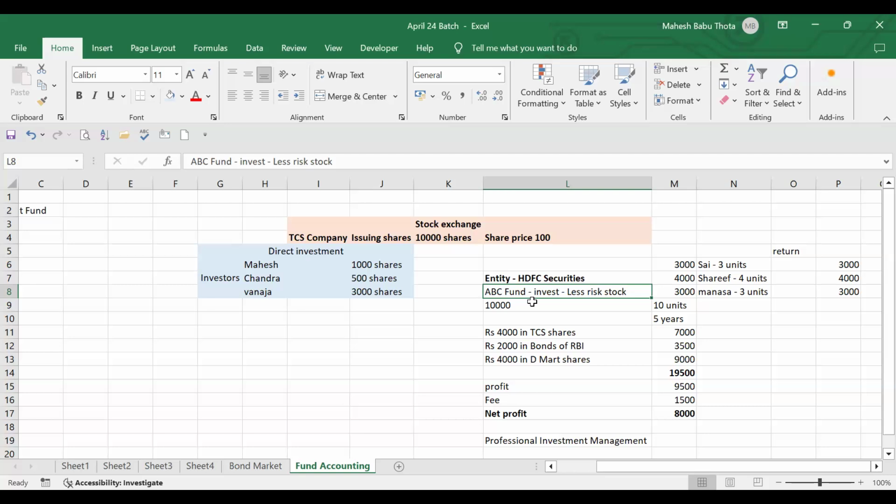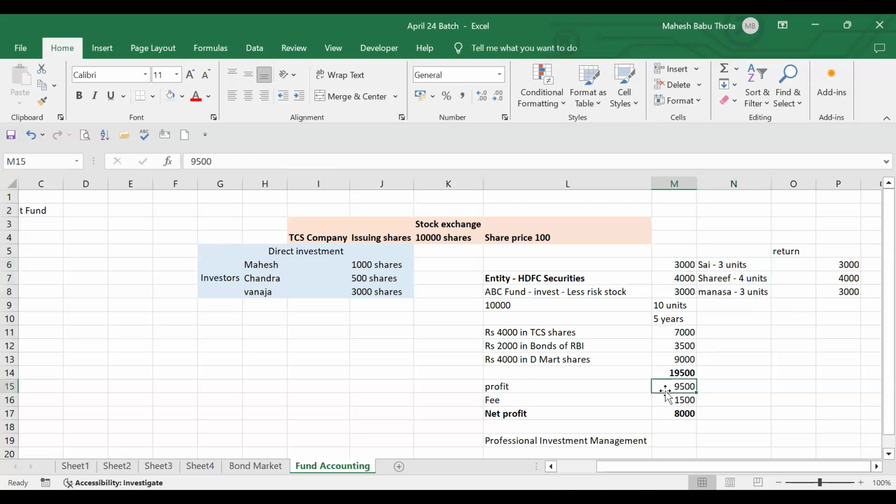Who will take the decisions? There will be managers, professionals, investment managers. They will take the decisions. As fund accounting, we are not going to be a part of that work, how to invest, where to invest. They're already investing. They're charging certain fees, so we'll have to account for that in the books of accounts. And these persons are purchasing these units, that needs to be accounted. And they are getting returns.